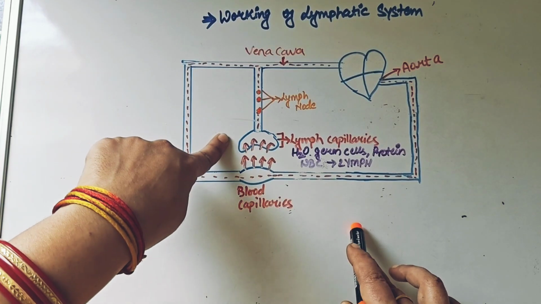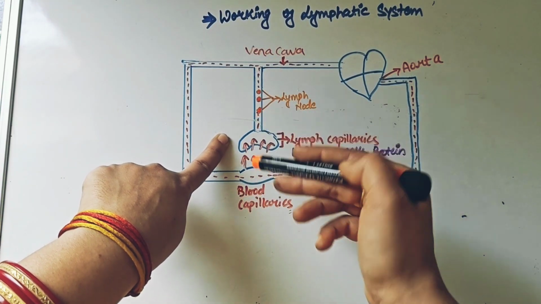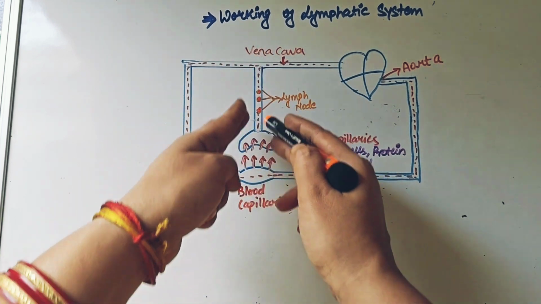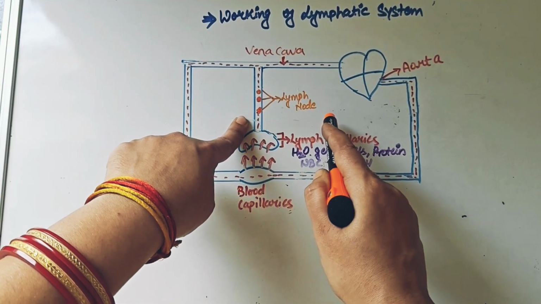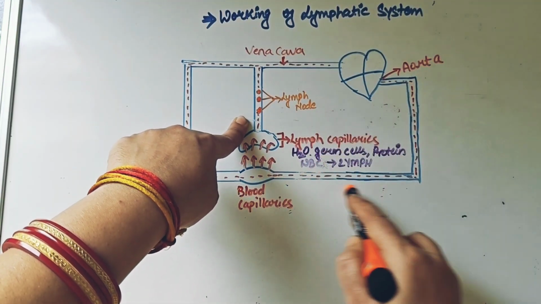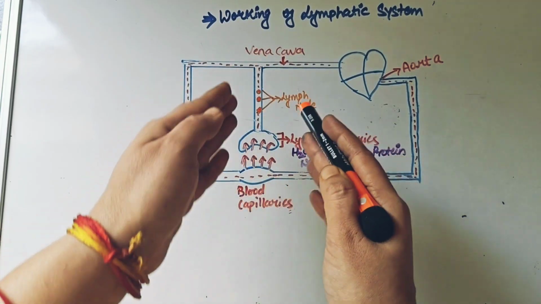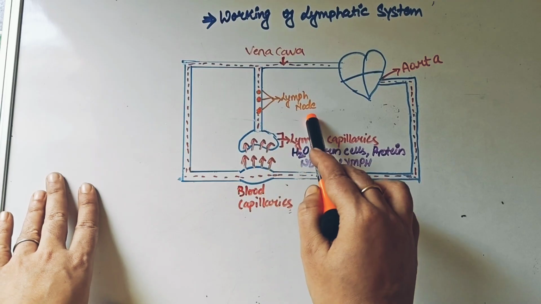This lymph has entered in the lymph capillary, and as I said, this is just one way flow. Now the lymph can't come back again. The lymph will only flow in one direction, and this tube that you are seeing over here is known as your lymph vessel. These are your blood vessels and these are your lymph vessels. So the lymph capillaries will now send this lymph into this tube-like structure, which is the lymph vessel.